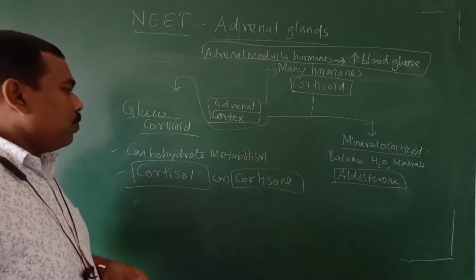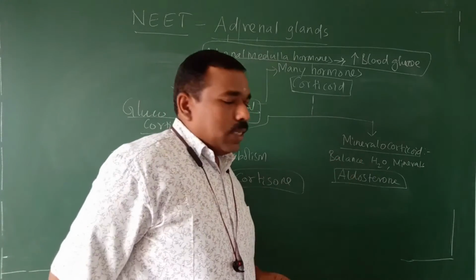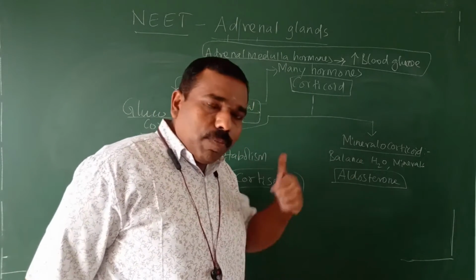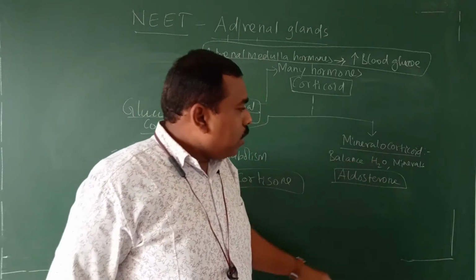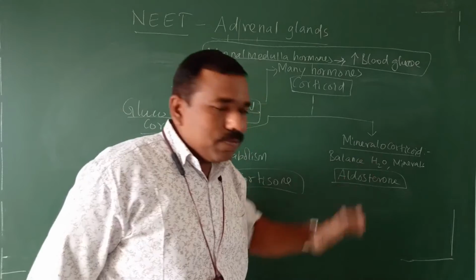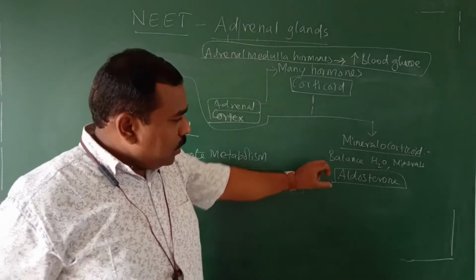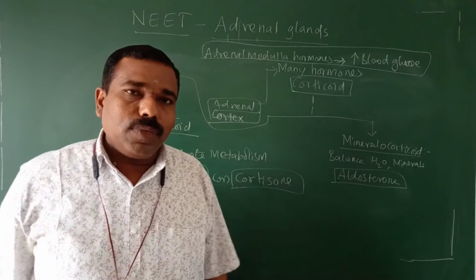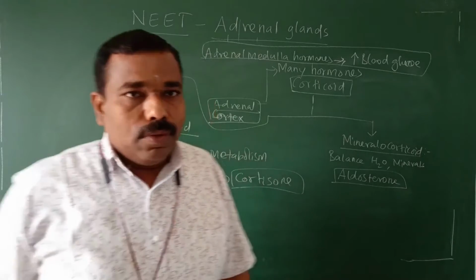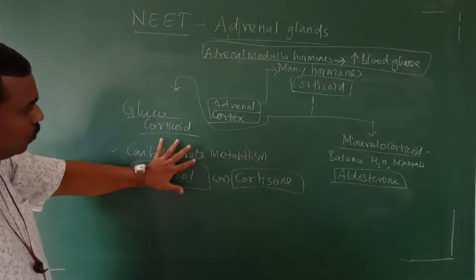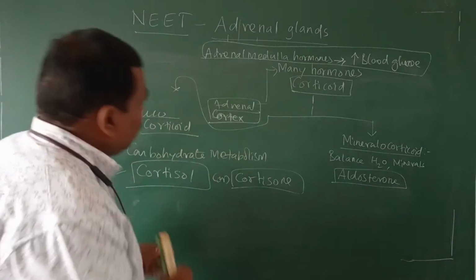Example, cortisol or cortisone. Mineralocorticoid responsible for balance the mineral in our body. That's why it is called mineralocorticoid, and balance the water, balance the electrolyte. The main example, aldosterone, right? Now we are going to discuss about the function of glucocorticoid.